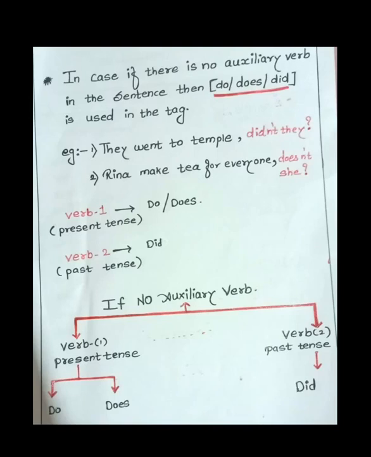Now you have to see whether the sentence is singular or plural. Reena is one, so it is a singular sentence. You have to add doesn't. And Reena is a girl, so you have to add the pronoun she. So always, a question tag ends with a pronoun. The subject will end with a pronoun, and at the end a question mark should be added.